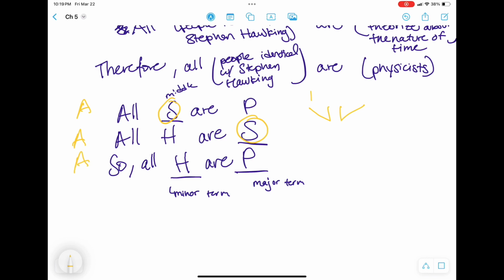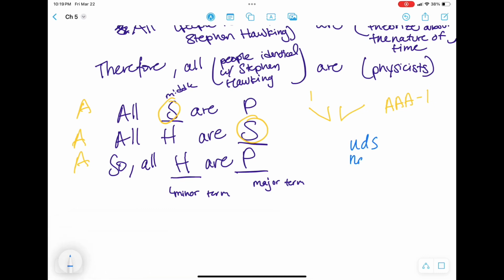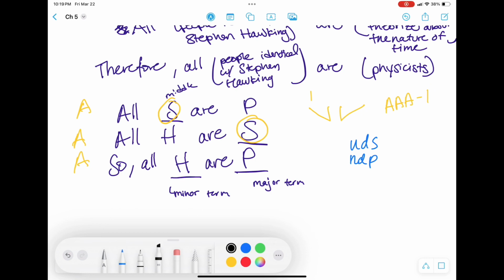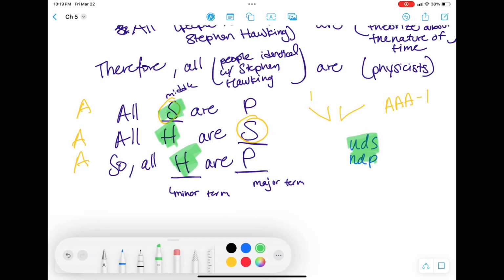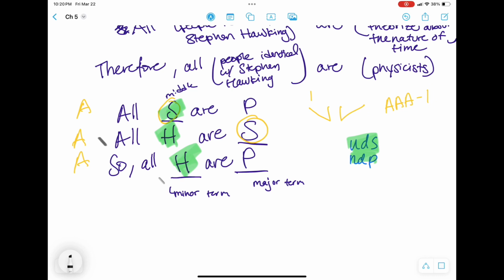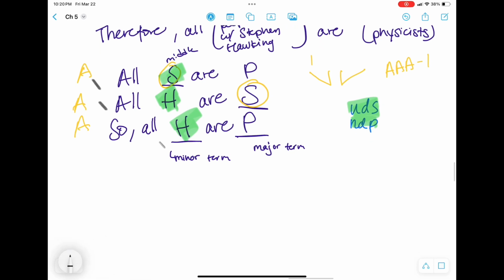And just for some practice, let's also figure out the mood and figure of this argument. So the middle term is diagonal, top to bottom, that's figure 1. The propositions are AAA, so we have an AAA-1 syllogism. Now let's look at which terms are distributed. Universal distributes the subject, negative distributes the predicate. So that means the subject is distributed in all three of our propositions. That means, according to the rules, the middle term is distributed, H is distributed in the conclusion and also distributed in at least one premise. So we're good there. There are affirmative propositions here. We're not doing the negative problem. So it looks like it's not breaking any rules.